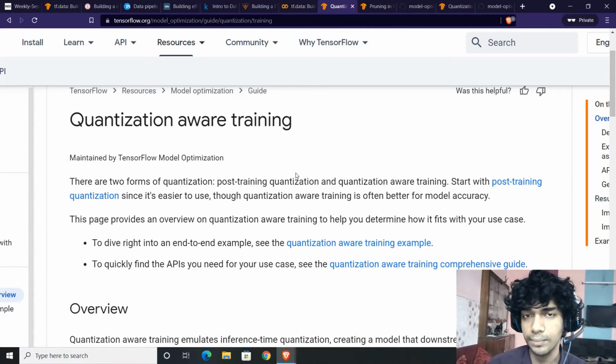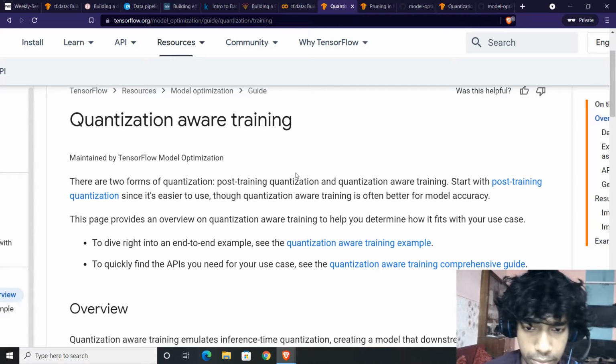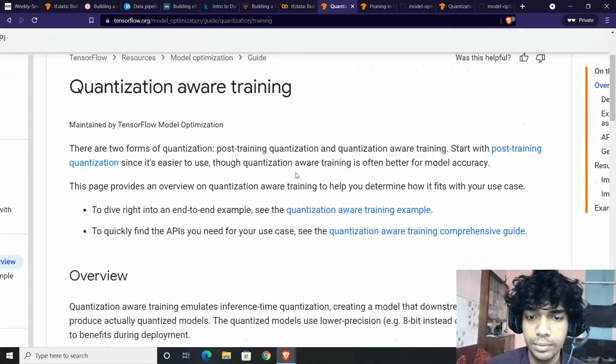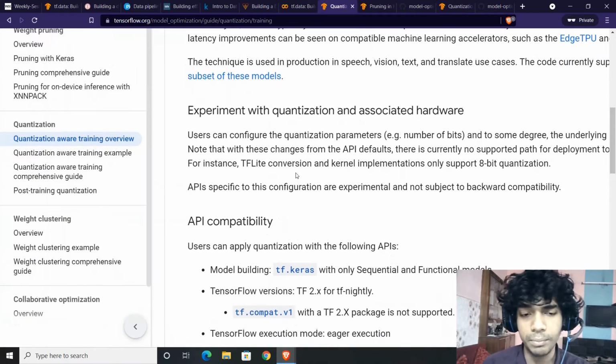So there are two types of quantization methods. One is quantization after the model training, and the better version is quantization aware training. So if you are aware that this is the entire set of digits which you will be able to store during the training, then your training would be adjusted in accordance with that, and it's a better training. So either you can quantize the model after training or you can do it before training. Ideally you should do it before training.